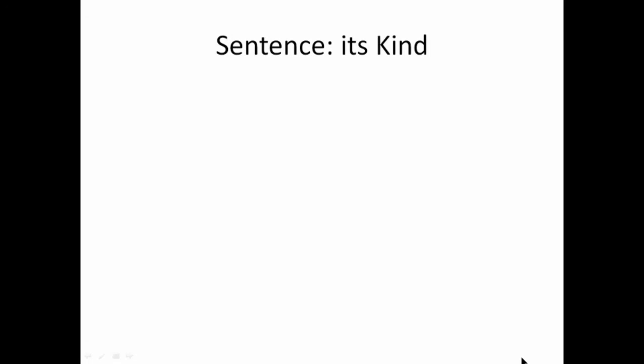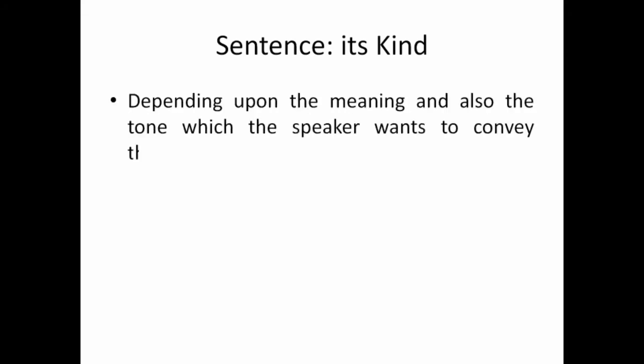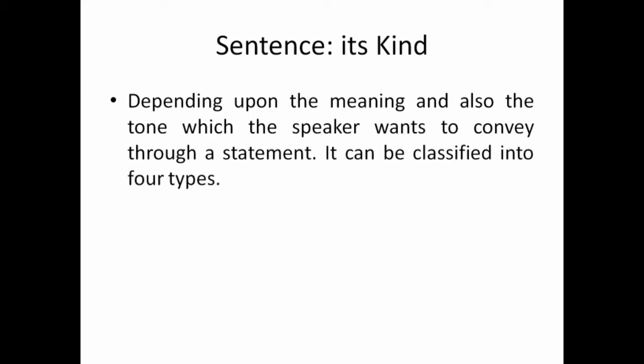So next, that is sentence. Here we will learn about the classification of sentence, which will depend on its meaning. So seeing the meaning, we can classify the sentence into four types. Here we can see, depending upon the meaning and also the tone. Tone means the way we are talking. For example, open the door. Here I am a little bit polite, but if I say the same sentence in quite a harsh way, open the door, it means I am ordering.